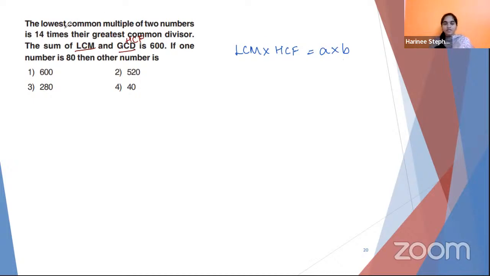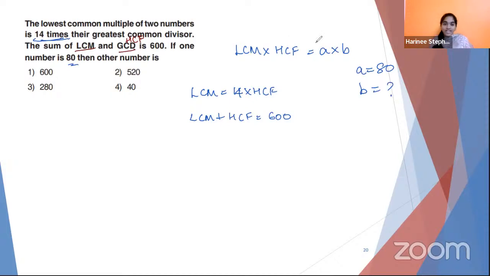So let's try to put in these conditions. The least common multiple of two numbers is 14 times their HCF. So LCM is equal to 14 times HCF. This is your first condition. And the sum of LCM and HCF is 600. LCM plus HCF is given as 600. If one of the numbers is 80, so let's take A as 80, we are supposed to find the other number. That's the question. So where will you get the first hint?